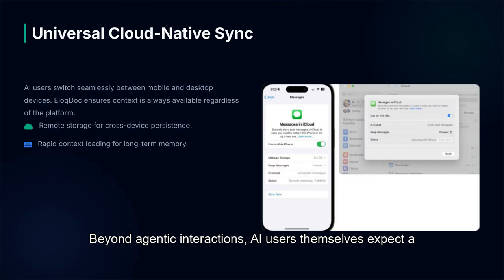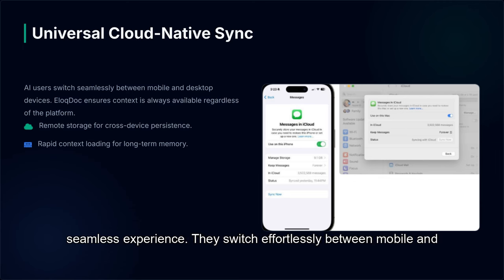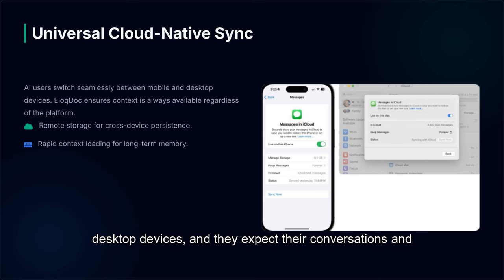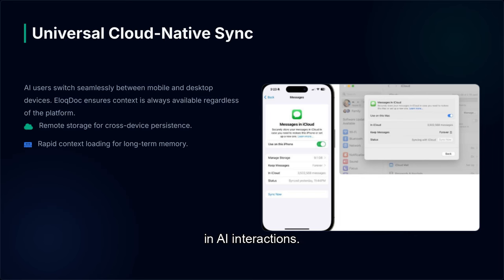Beyond agentic interactions, AI users themselves expect a seamless experience. They switch effortlessly between mobile and desktop devices, and they expect their conversations and context to follow them. EloqDoc ensures that critical context is always available, regardless of the platform. We achieve this through robust remote storage for true cross-device persistence and rapid context loading, which is crucial for maintaining long-term memory and continuity in AI interactions.